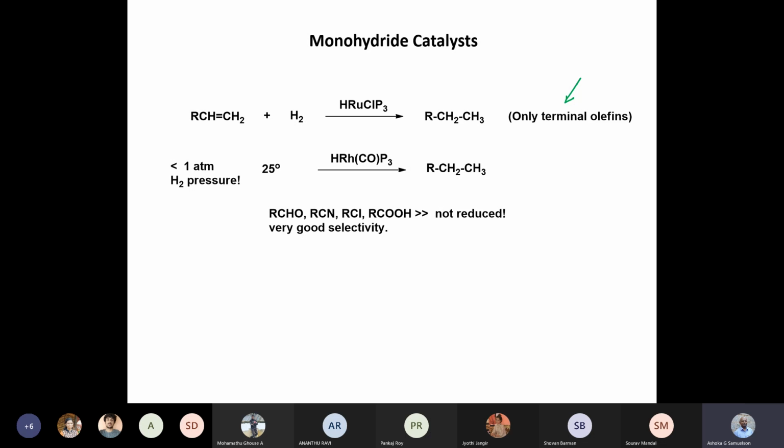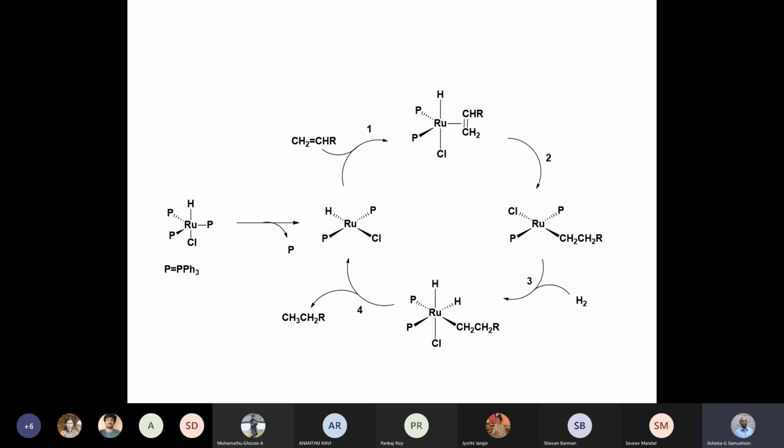There are substrates which are reduced by heterogeneous catalysts, including, for example, nitro groups, cyano groups. They are all reduced very efficiently with heterogeneous catalysts. So heterogeneous catalysis is a little less discriminatory. Homogeneous catalysts can be more selective in hydrogenating the double bond. So that's why the value of this reaction goes up, because of the way in which they are chemoselective as well as sterically sensitive.